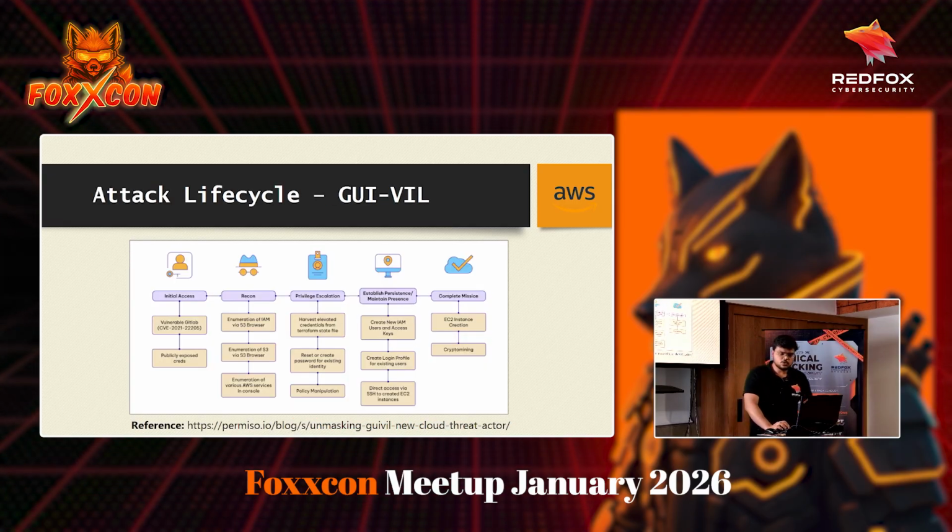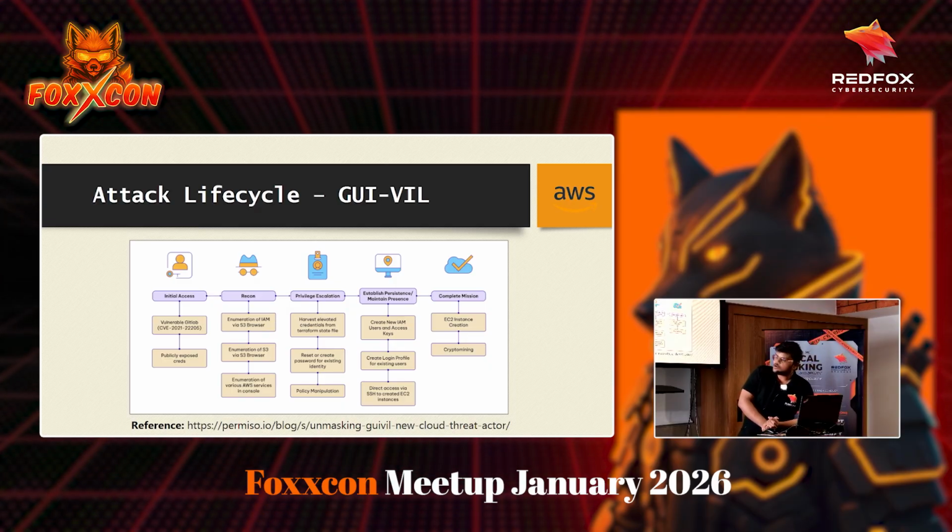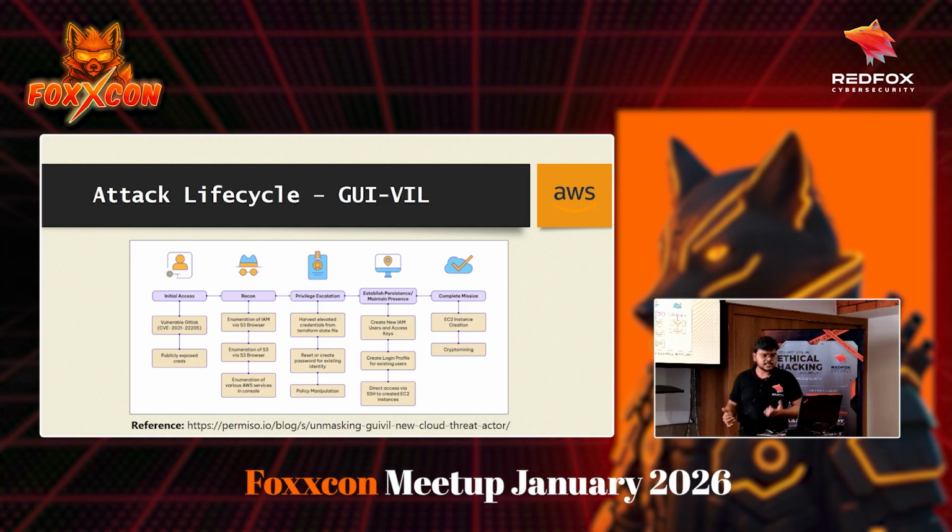Okay, let me go through a scenario. This is a real attacker's life cycle. The attacker group is called 𝗤𝗏𝗏𝗏. Why is it called 𝗤𝗏𝗏𝗏? Because first of all, they are evil, and because they use GUI tools in their operations, that's why the name is 𝗤𝗏𝗏𝗏. Okay, so let's see this